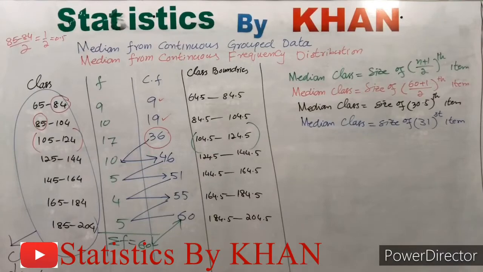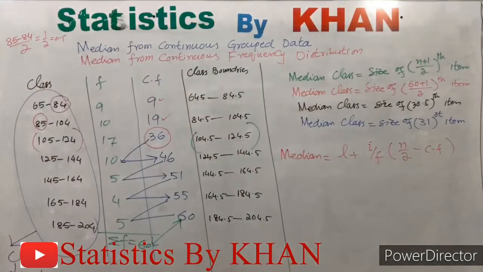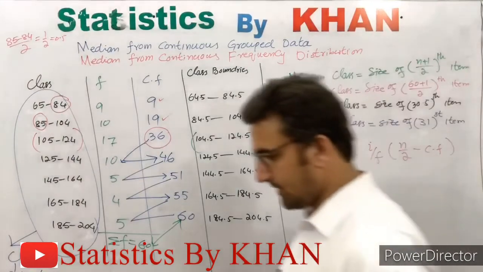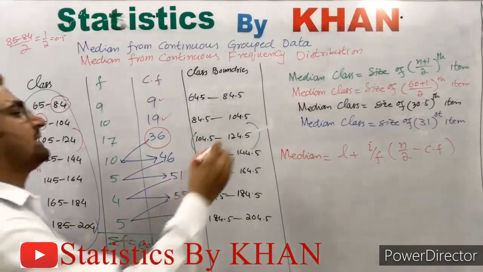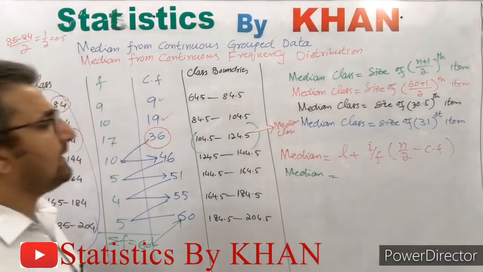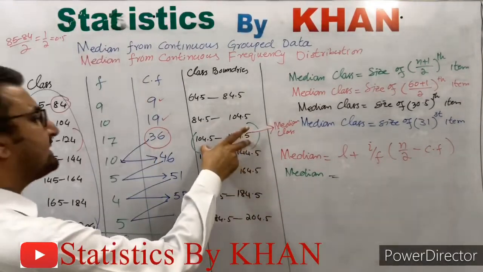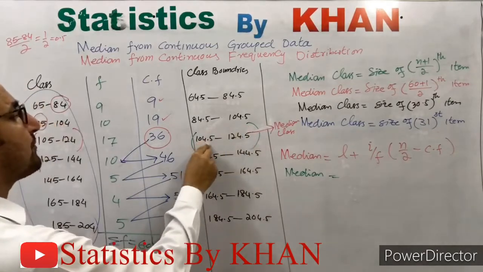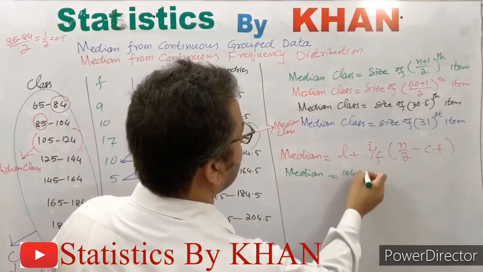For the interpolation of the median, we will use this formula. Sorry, I forgot to write median over here. This is the median class. But as I have told you, now we will consider this as the median class. What is L? L is the lower limit of the median class. So now, as we have considered this the median class, 104.5 is L, so 104.5 is L plus.